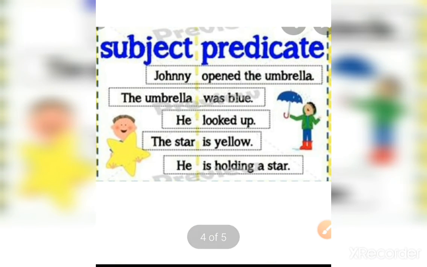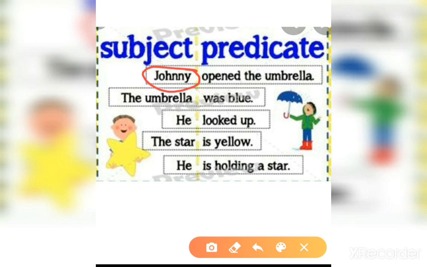Now see some examples of subject and predicate and try to find out subject and predicate from these examples. First example is Johnny opened the umbrella. So here Johnny, we are talking about Johnny, that's why it is subject. And what did Johnny do? He opened the umbrella, that's why it is predicate.